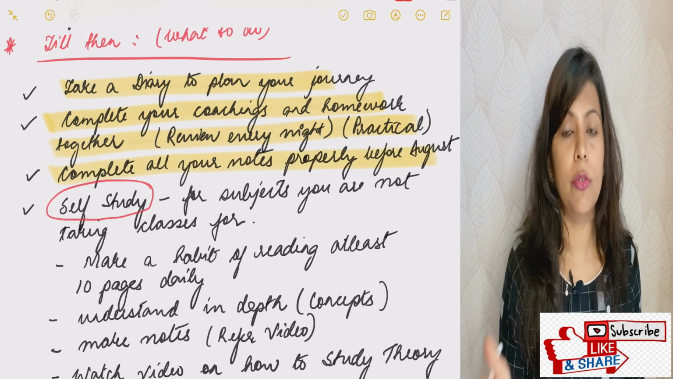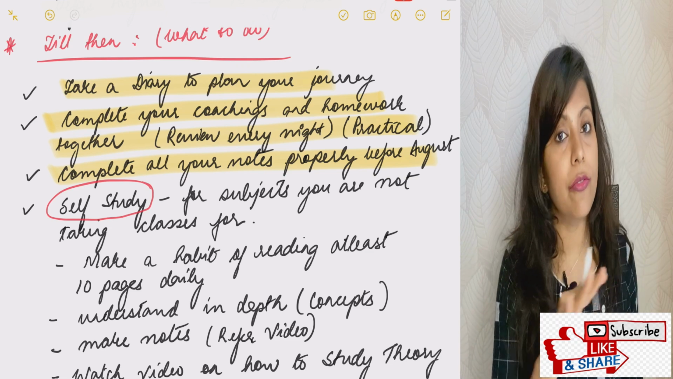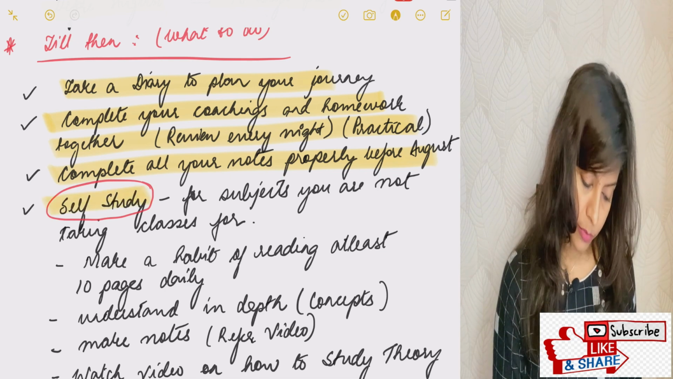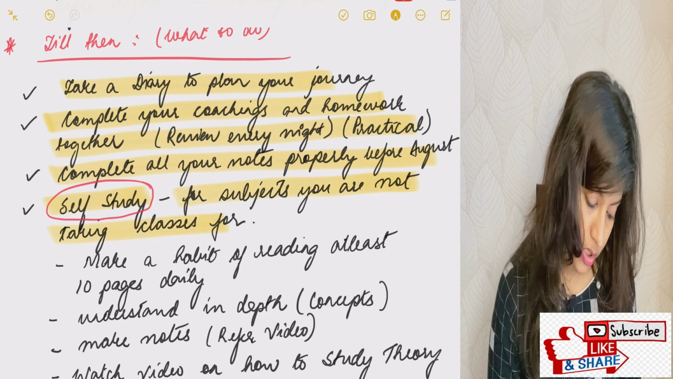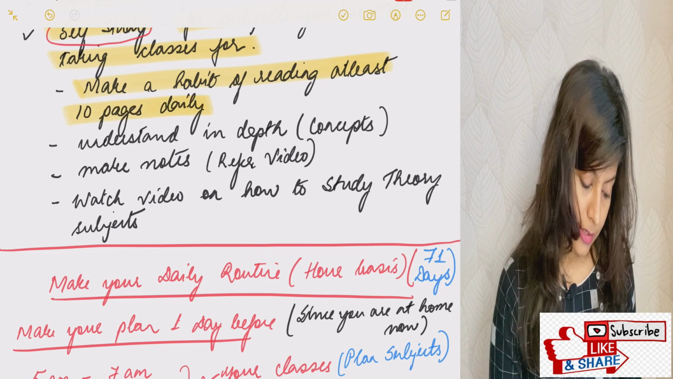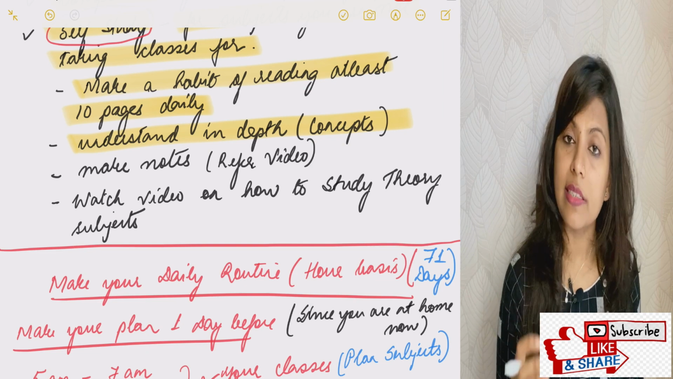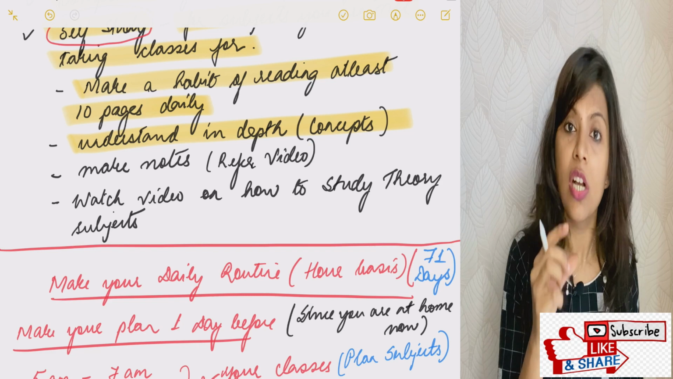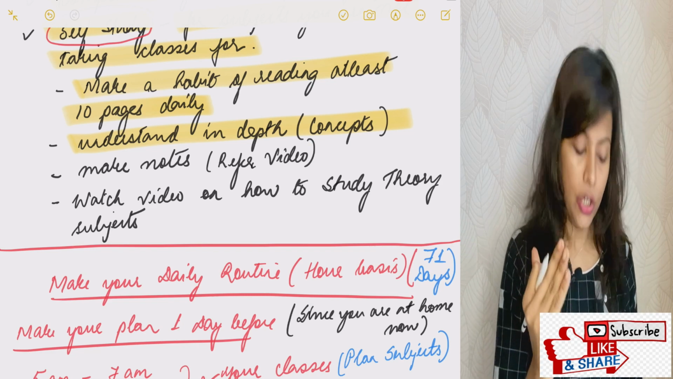Because at revision time, you should not study anything new. By the end of July, complete everything possible. And if you're going to self-study any subject, then for subjects in which you are not taking classes, make a habit of reading at least 10 pages daily. Understand the concepts in depth, okay? Whatever reference book you use, try to understand everything in depth. Try to write footnotes and explanations in that book, so that it becomes very easy to understand, because you are studying by yourself.